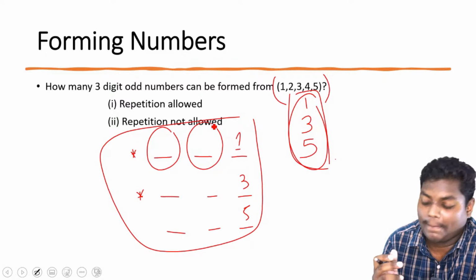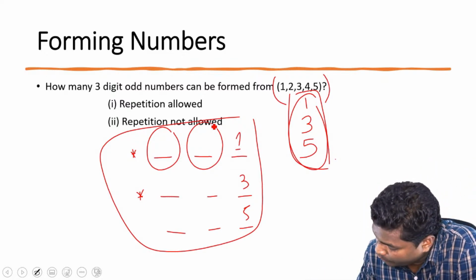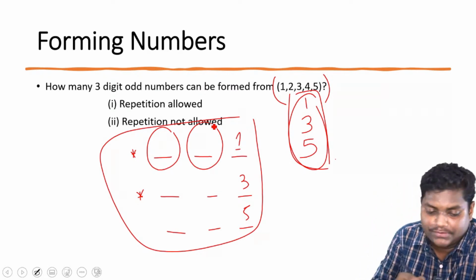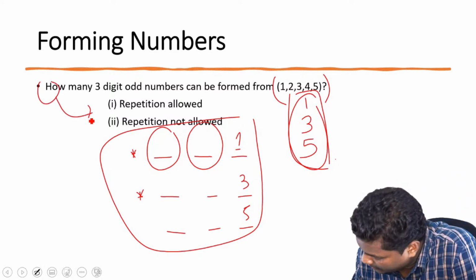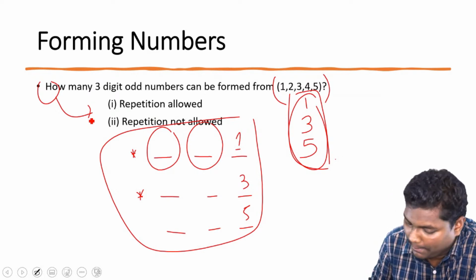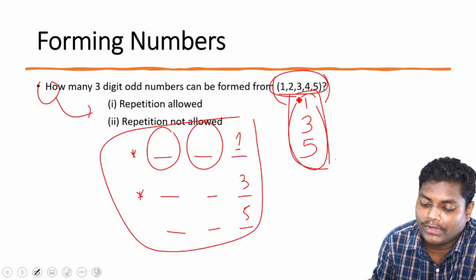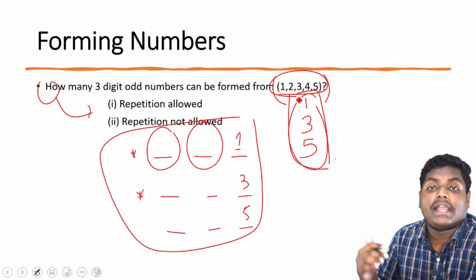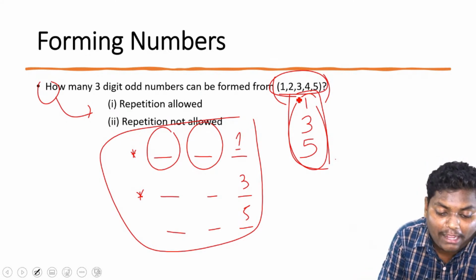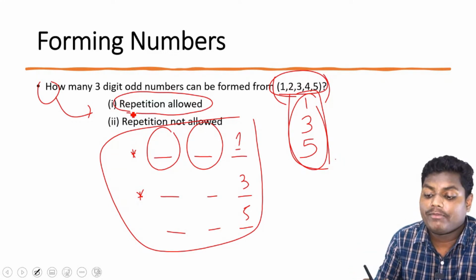Shivali is saying, sir, one more will be left. So if we focus on this question, with 1, 2, 3, 4, 5, the odd numbers will be 1, 3, and 5. So the unit place will be captured by them.